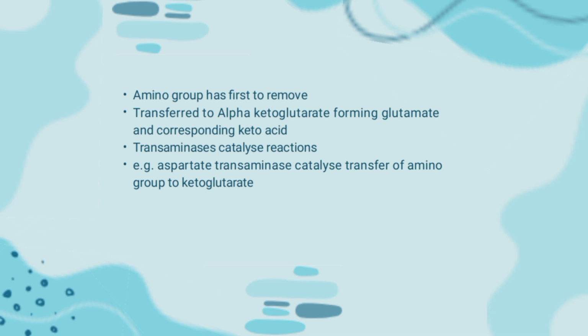Prior to the metabolism of their carbon skeleton into a major metabolic intermediate, the alpha amino group of the amino acid has first to be removed by a process known as transamination. In this process, the alpha amino group of the amino acid is transferred to alpha ketoglutarate to form glutamate and the corresponding alpha keto acid.